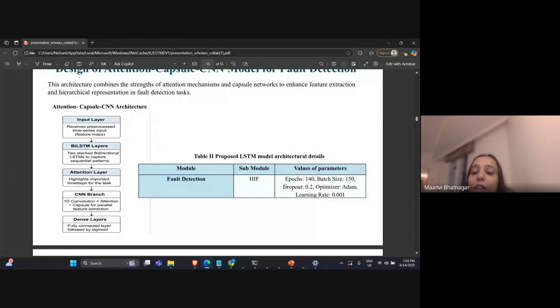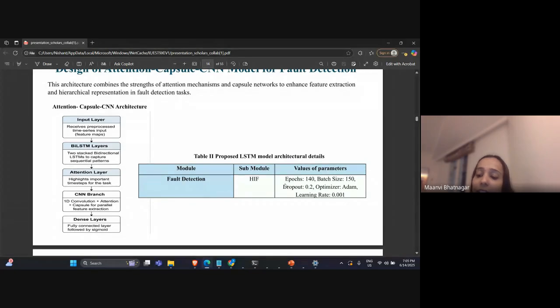The optimizer is used to update the model weights based on the error and loss that are calculated during the training. And here we have used the Adam optimizer because of its adaptive learning rate and its momentum. It is very widely used in these types of problems, like time series data.